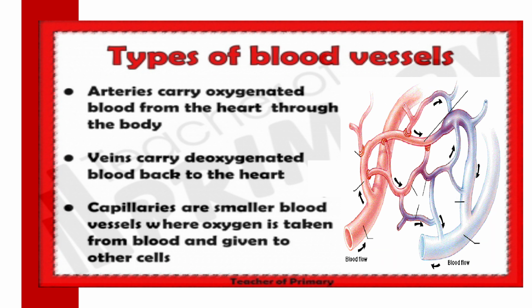Second, arteries carry oxygenated blood, with the exception of the pulmonary artery, which carries deoxygenated blood. Veins carry deoxygenated blood, with the exception of the pulmonary vein, because it contains oxygenated blood.